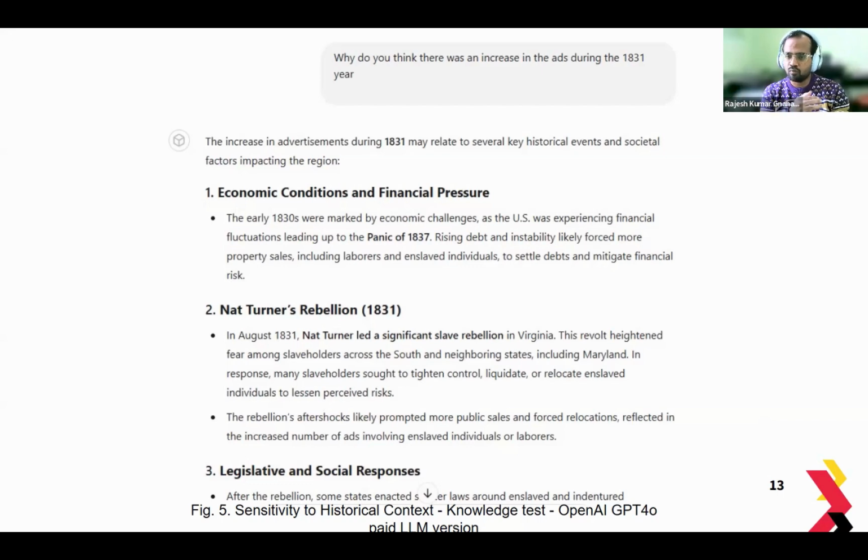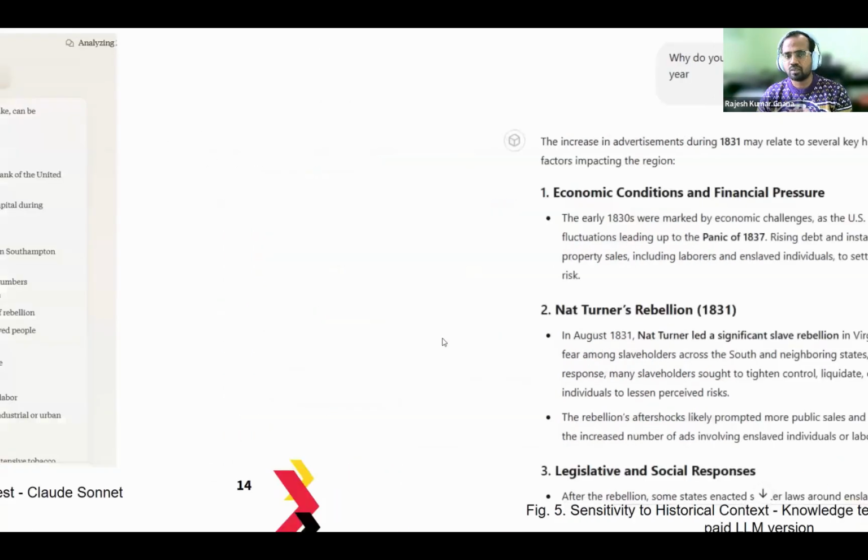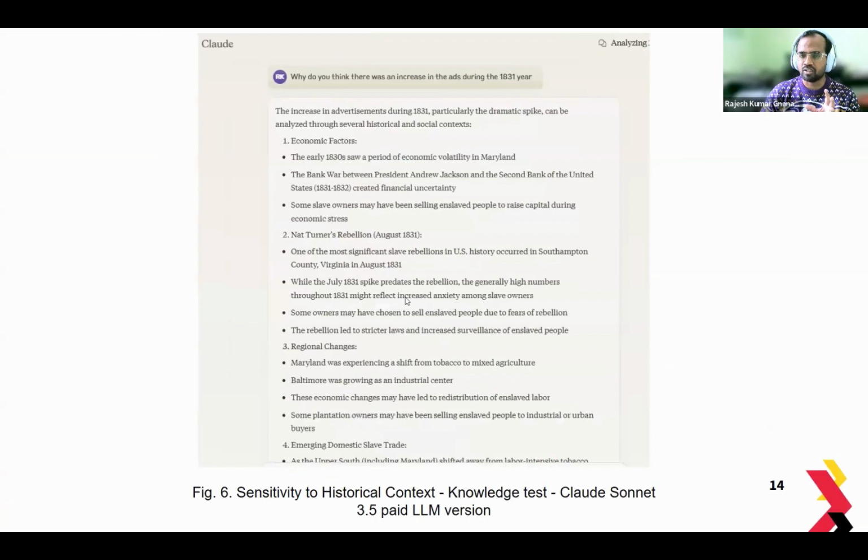Again, none of this information was provided to GPT-4o. It just used its pre-trained knowledge and the historical knowledge it had acquired through pre-training, and then brought this information over. Similarly, with Claude, it was able to provide us exactly similar economic factors and Nat Turner's rebellion, regional changes, and a similar response to GPT-4o.